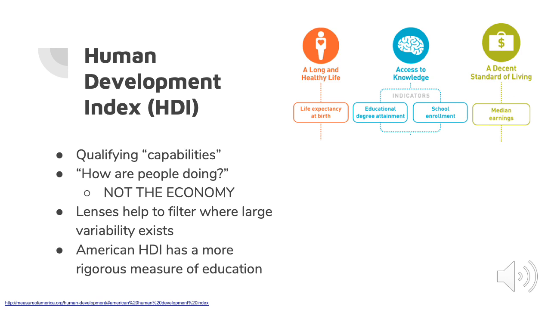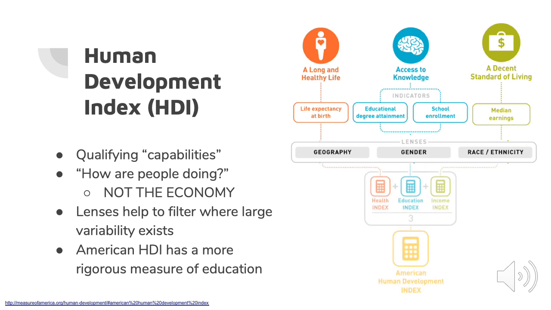Each of these factors can also be filtered through a lens depending on several different factors. Life expectancy varies based on geography even within the United States, so this is considered in the calculation. Gender acts as a filter for education, as this is a variable in the United States for degree attainment after the age of 25. Finally, an ethnicity filter can be applied for income, as the average income based on ethnicity varies in the United States highly. For each factor, an individual index is calculated. Then all 3 are turned to the composite American HDI.